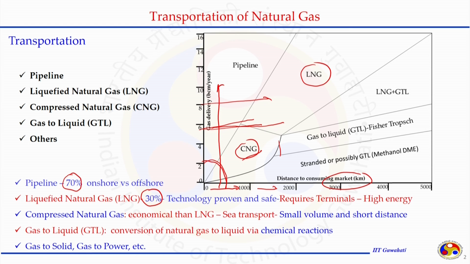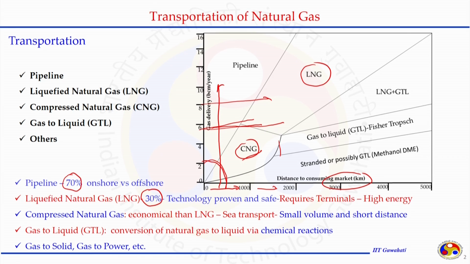Sea transport can also be accomplished by compressing the natural gas and sending it in CNG mode. For a small volume and short distance, when the volume is not too high and the distance is also not very high, that mode should be adopted, and that is the region of this graph where CNG occupies a significant part. CNG is used in vehicles now.